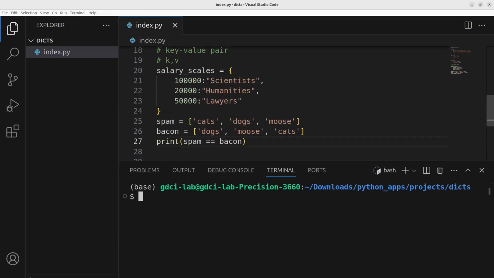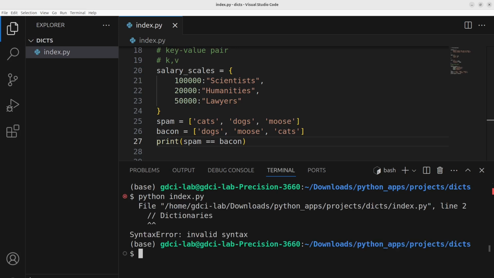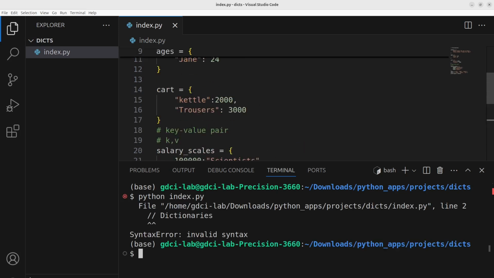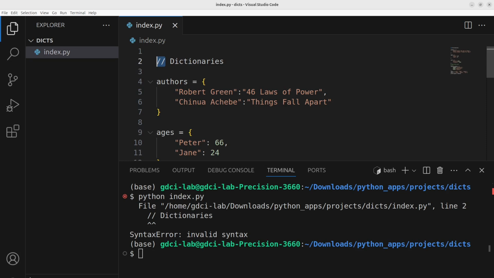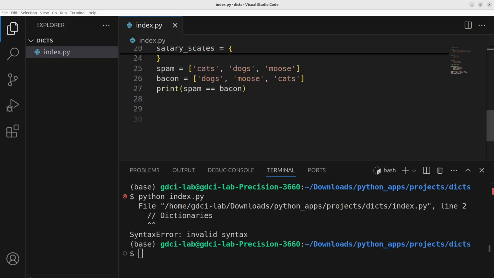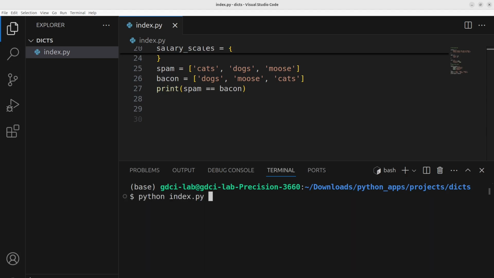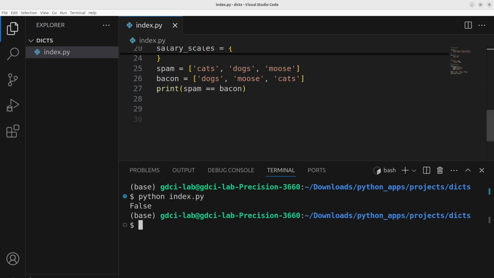You would think the two would be equal. Invalid syntax. Oh, what did I do? I'm thinking I'm in Rust or C++. That's not how we comment here. Okay, so it's false. These two lists are not the same.